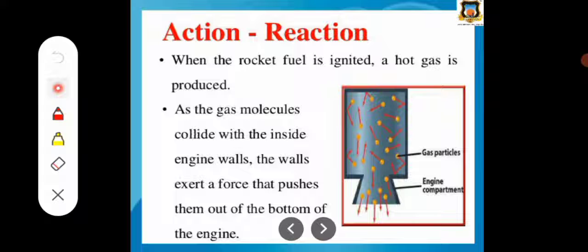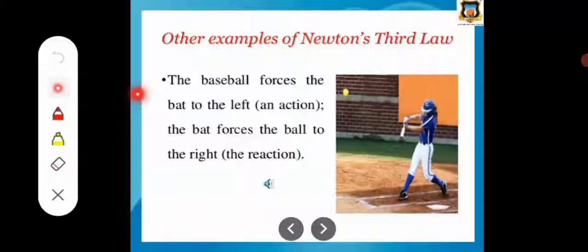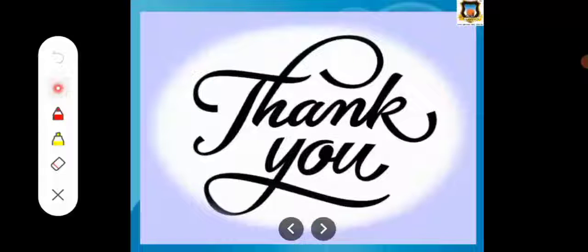When rocket fuel is ignited, hot gases are produced, and the gas molecules collide with the inside walls. The walls exert a force that pushes them out of the bottom of the engine, and that is why the rocket goes upward fast. Also, the baseball forces the bat to the left, and the bat forces the ball to the right. These are all examples of Newton's third law of motion.